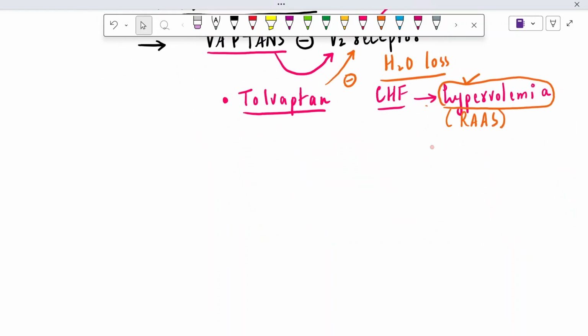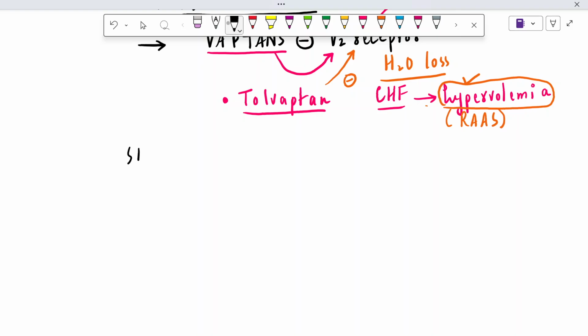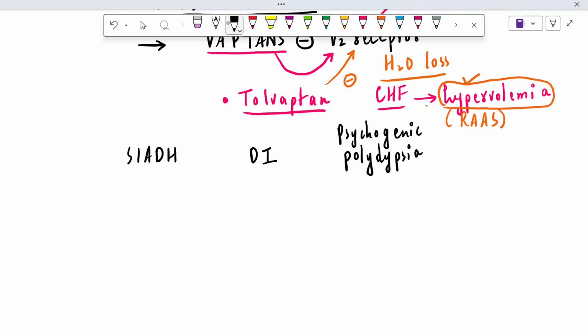There is a last graph-like thing, or table I must say, that we need to draw. First of all is SIADH, syndrome of inappropriate antidiuretic hormone, right? And the second is diabetes insipidus. The third is polydipsia, that is psychogenic polydipsia. Patients drink a large amount of water due to psychotic conditions.